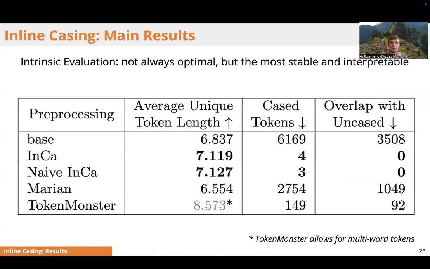And secondly, if we look at the tokenizer dictionary entries, we see that our tokens become half a character longer on average. And what is even more important, in the other systems, many tokens in the dictionaries have duplicates that differ only in casing, while our systems allow us to get rid of such doublets and allocate the capacity to new unique character sequences.